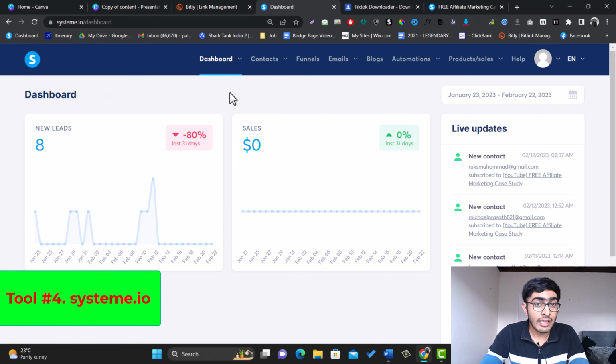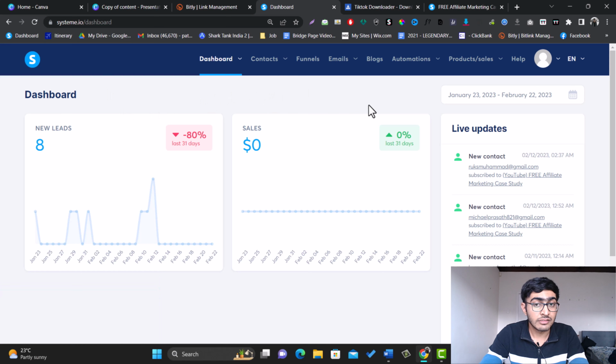So Systemy.io will allow you to create a funnel as well as your email automation sequence. So if you are an affiliate marketer, then I highly recommend you to start using Systemy.io. Systemy.io has a free as well as a paid plan. But if you are a beginner affiliate marketer and you don't have more than 2000 people inside your email list, then you can use it for free. And even in a free plan, you can get access to all the tools that are required. And here you can see right now I'm using Systemy.io to create all of my funnels as well as my email automation sequence. So if you are a beginner affiliate marketer, then I highly recommend you to start using Systemy.io.